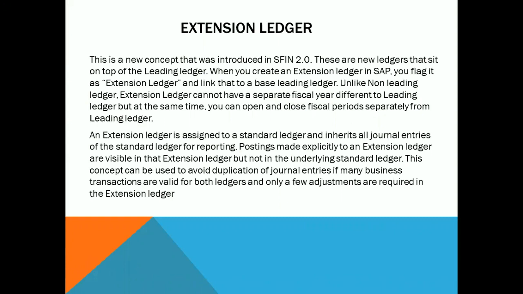The extension ledgers will always be assigned to the standard ledger. The standard ledger can be either a non-leading ledger or the leading ledger, but you don't have any hierarchical process for the extension ledger. Very important: only one hierarchical mode, meaning only on top of your base ledgers you can have the extension ledger, but not one more extension ledger on top of your extension ledger. No, that kind of hierarchical process is not available. Very important.